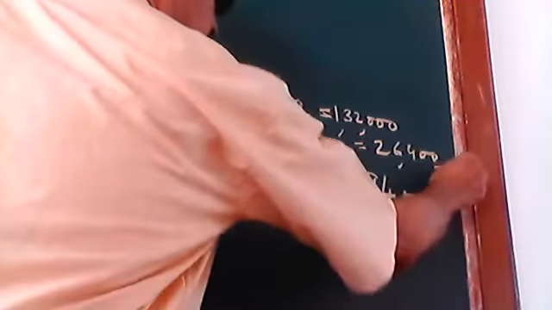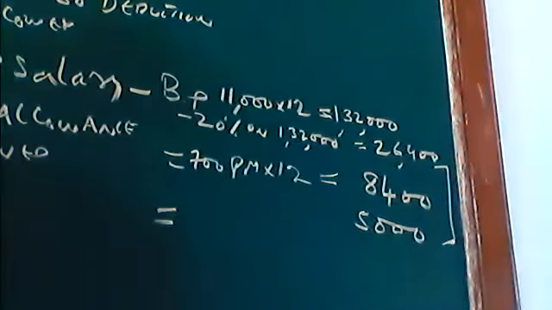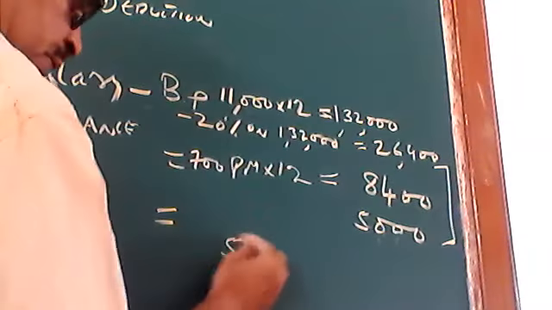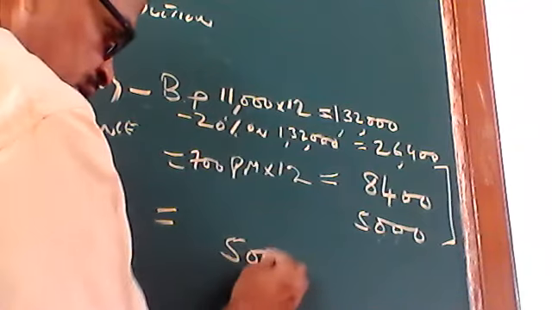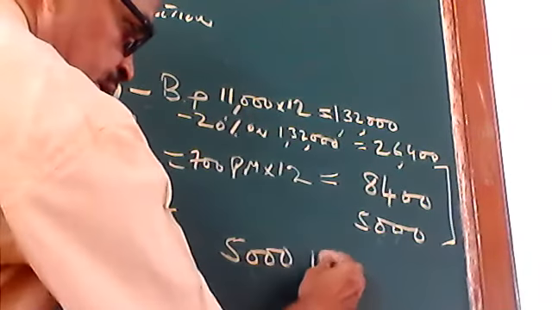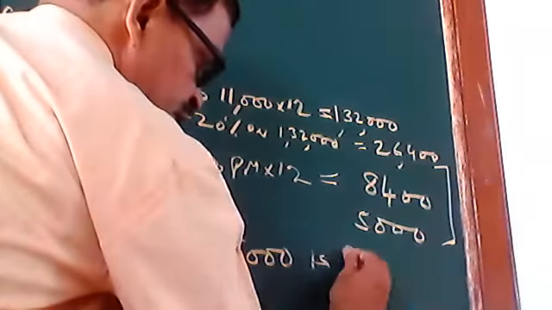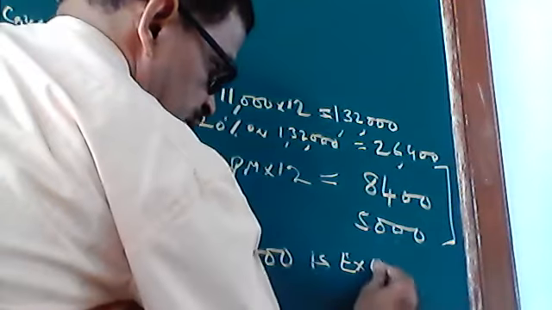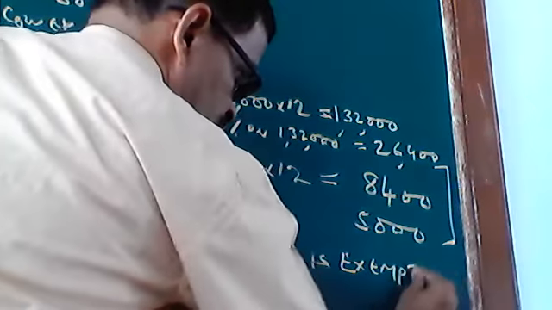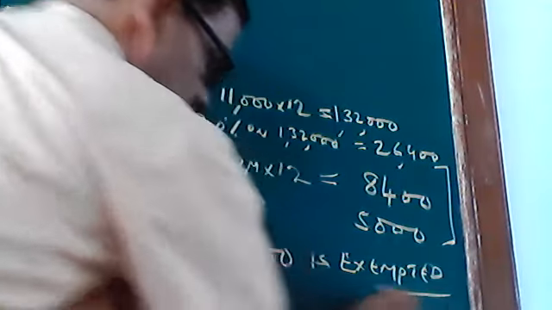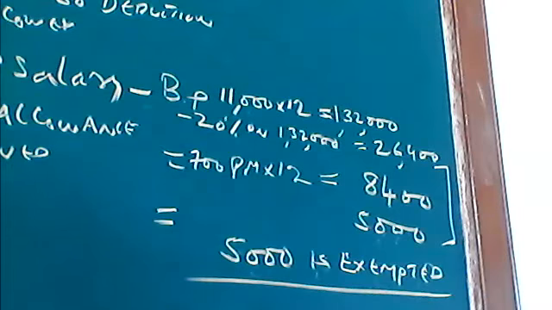Now, what is the least of the three? It is 5,000. So 5,000 is exempted, is deducted. This is the exempted value, or how much allowance can be deducted.